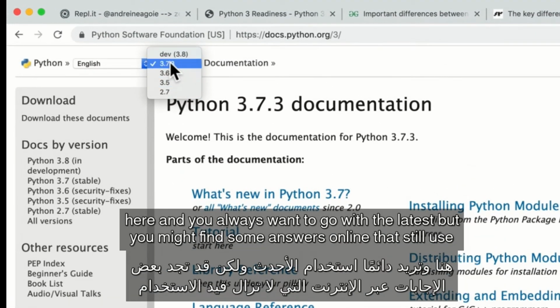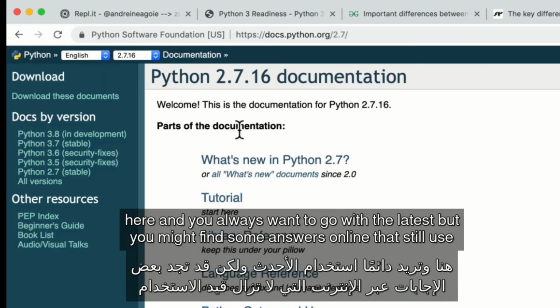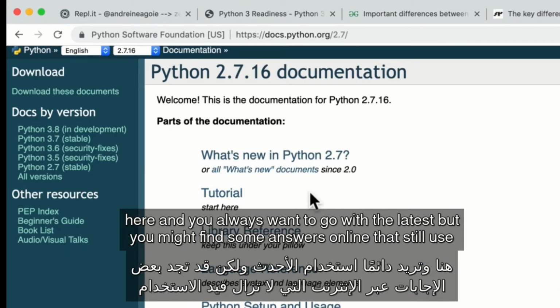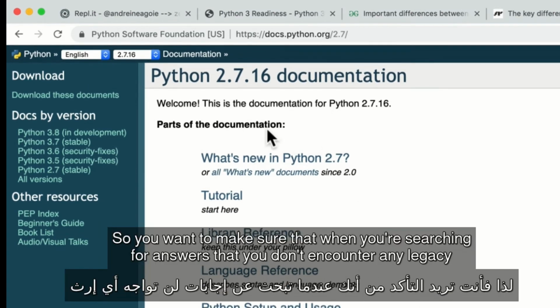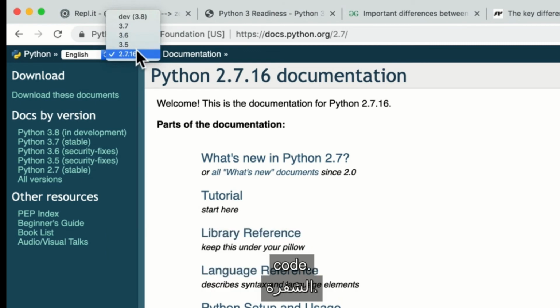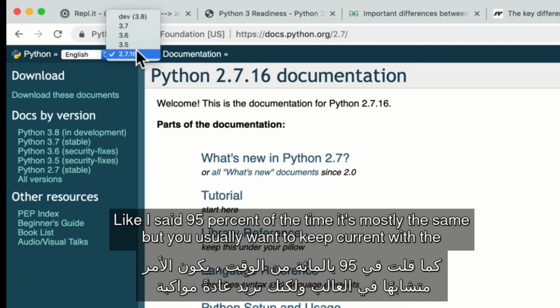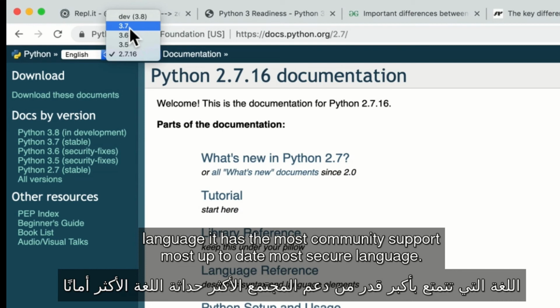And you always want to go with the latest, but you might find some answers online that still use Python version 2. So you want to make sure that when you're searching for answers that you don't encounter any legacy code. Like I said, 95% of the time it's mostly the same, but you usually want to keep current with the language. It has the most community support, and it's the most up-to-date, most secure language.